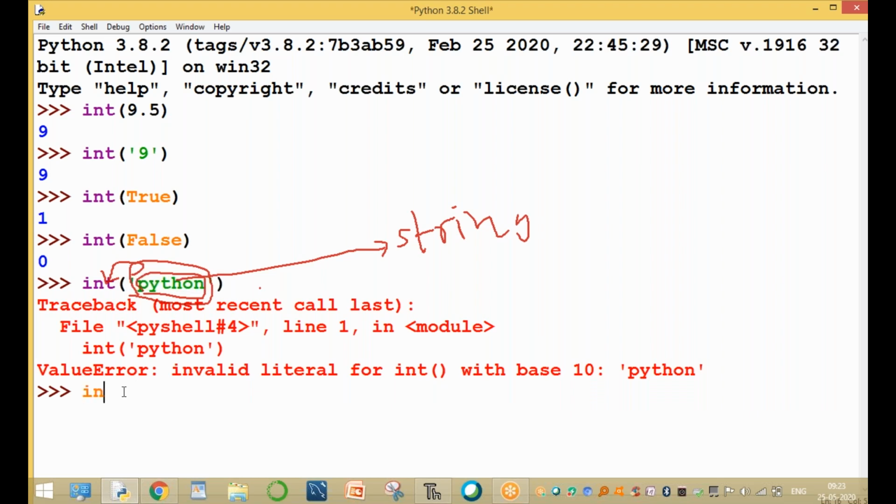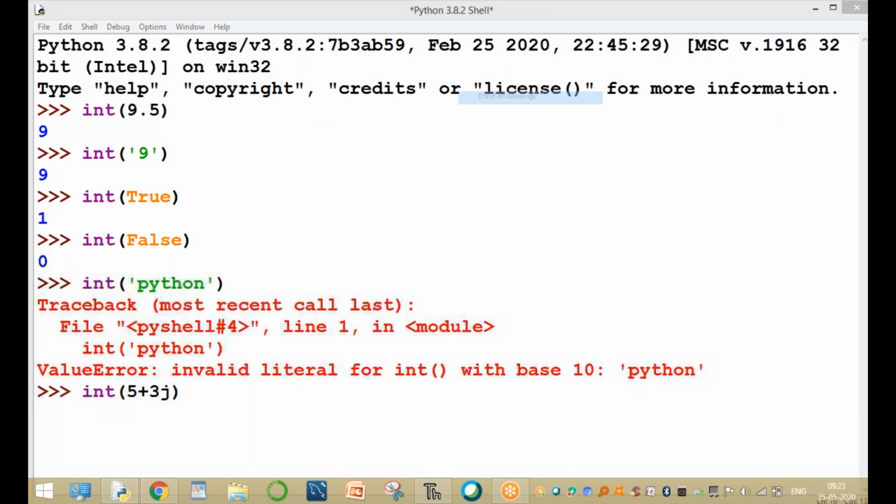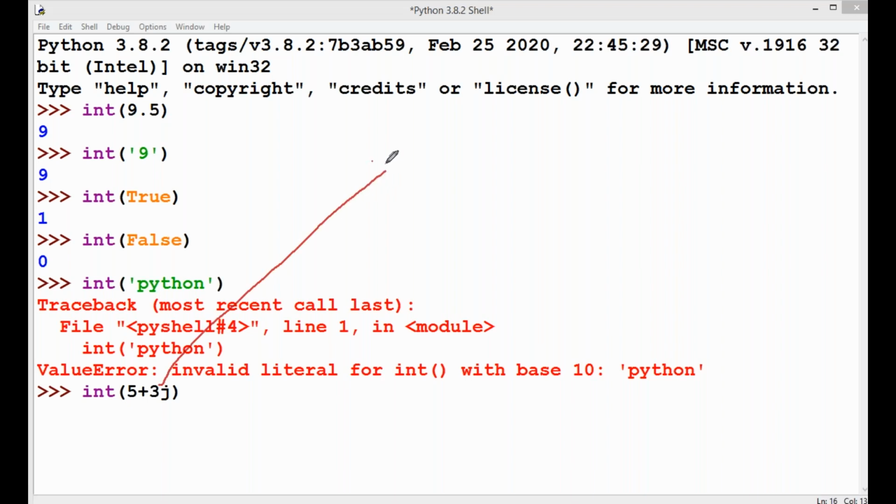For example, if you try int of a complex number, the complex number is 5 plus 3j. The argument is complex type, and we are trying to convert the complex value into integer. But it is not possible.